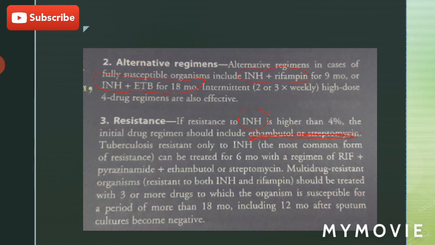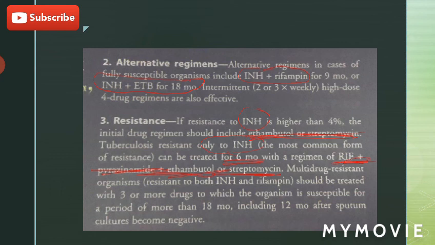If the Mycobacterium tuberculosis is resistant only to INH, then it can be treated for 6 months with a drug regimen of rifampin plus pyrazinamide plus ethambutol or streptomycin.